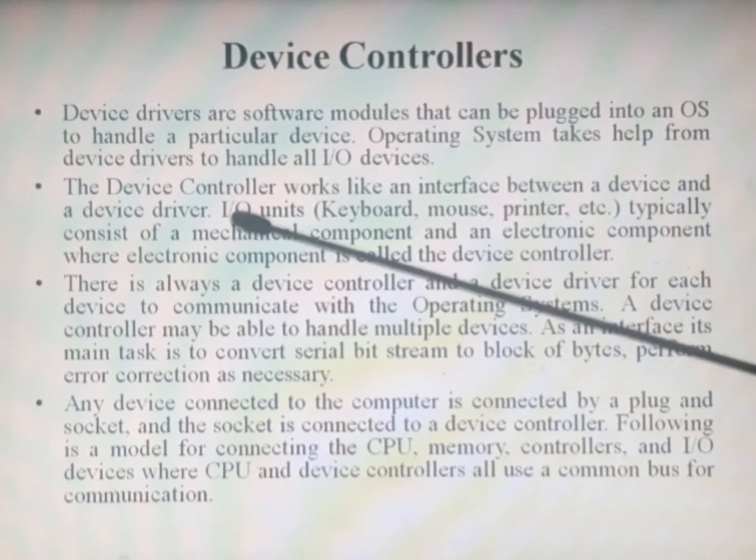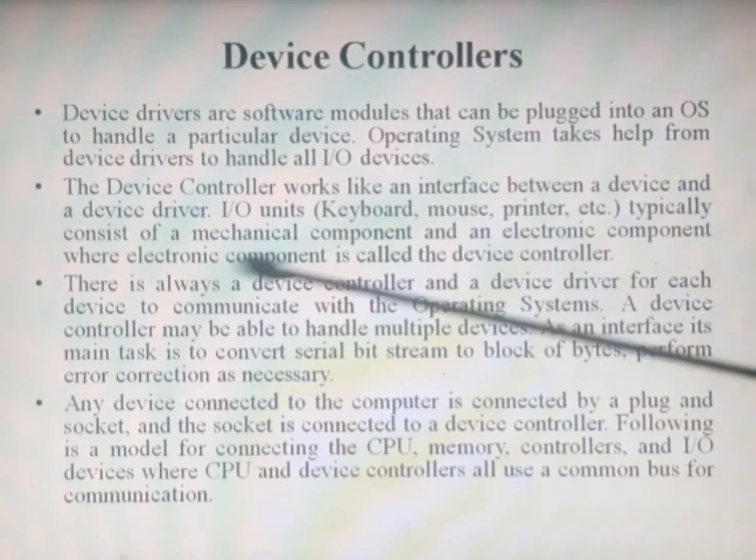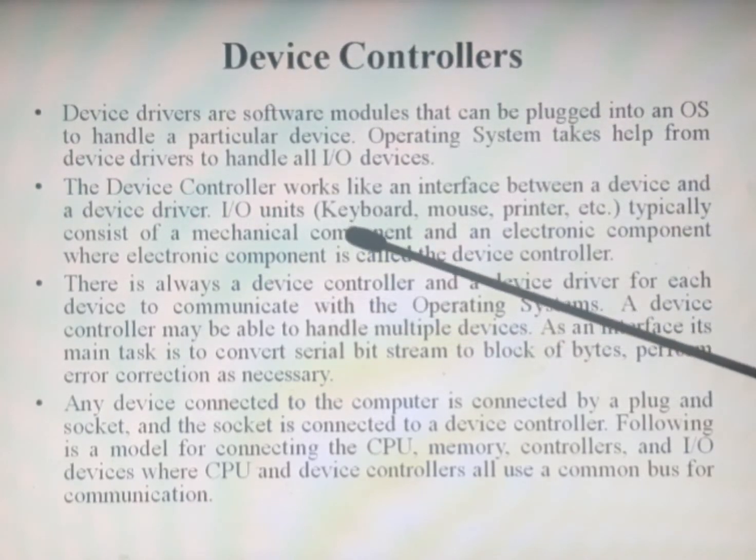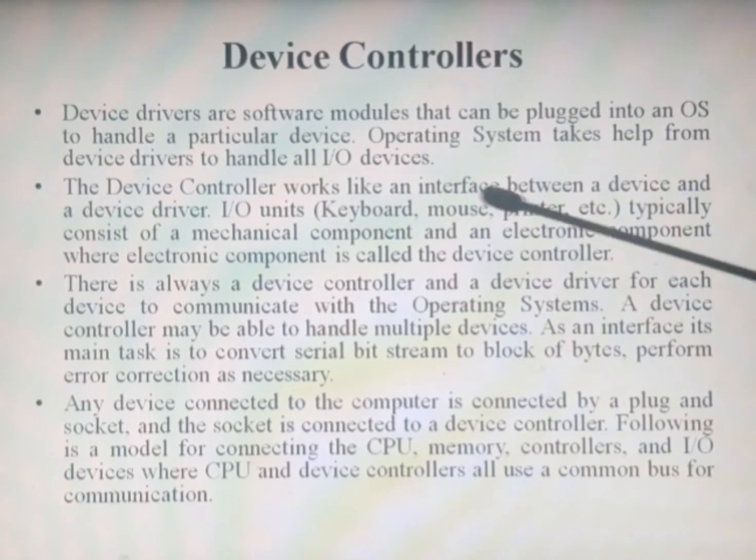The device controller works like an interface between a device and a device driver. Yes, it acts as an interface because your pen drive and the operating system should have a communication. Then someone has to be in the middle to communicate with both sides, and that communicator is nothing but the device controller. IO units can be anything like keyboard, mouse, printer, pen drive, hard disk or anything.